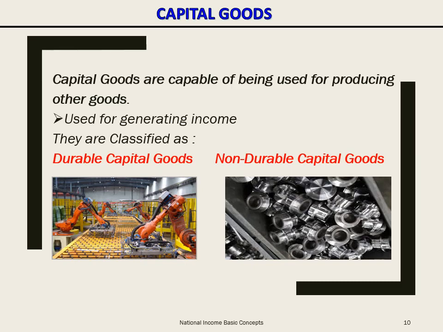The point to be noted here is, in classifying goods as consumption goods and capital goods, what is important is not the goods, but the use to which the goods are to be put. A car purchased by a family is a consumption good, but when purchased by a factory it is a capital good.